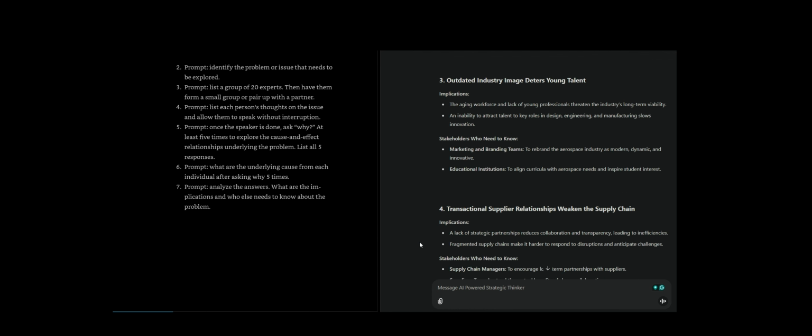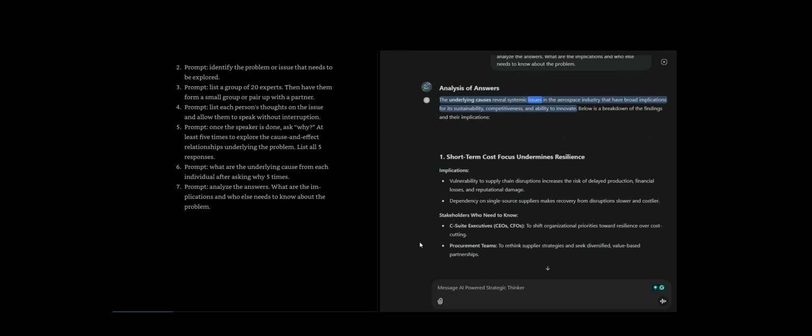Analysis of answers. The underlying causes reveal systemic issues in the aerospace industry that have broad implications for its sustainability, competitiveness, and ability to innovate. Below is a breakdown of the findings and their implications. 1. Implications. Vulnerability to supply chain disruptions increases the risk of delayed production, financial losses, and reputational damage. Dependency on single-source suppliers makes recovery from disruptions slower and costlier.